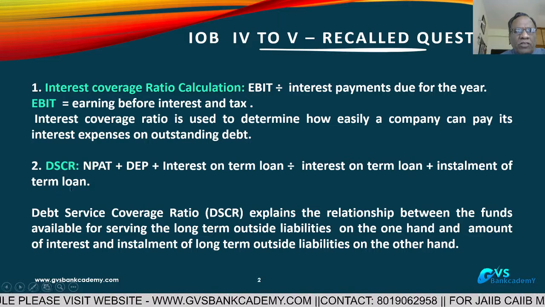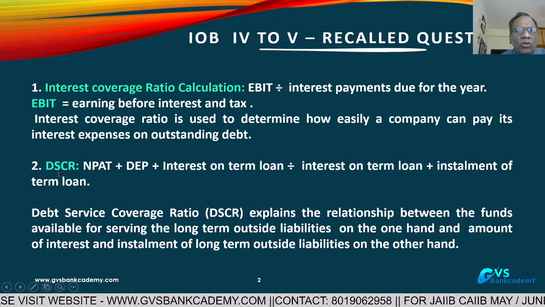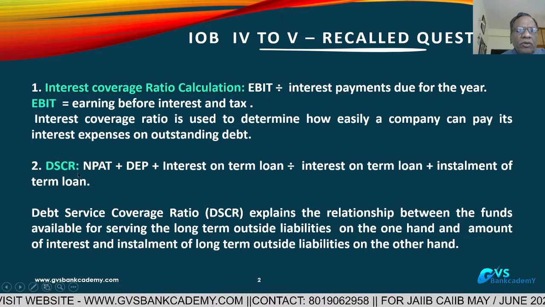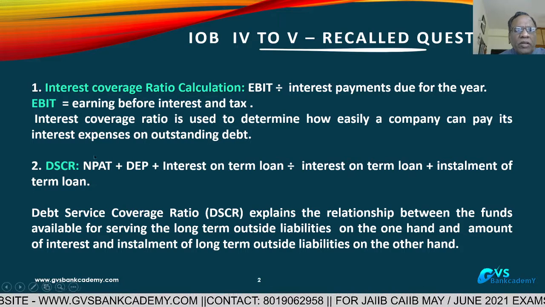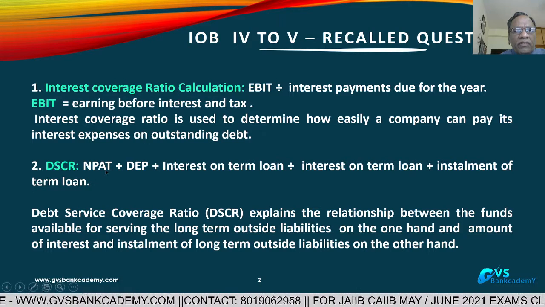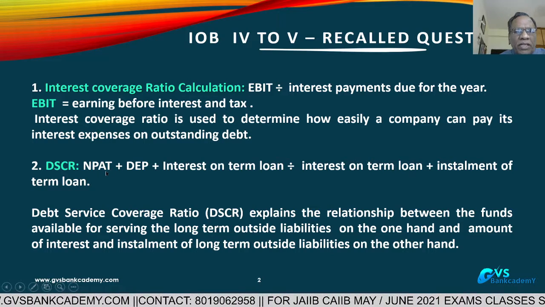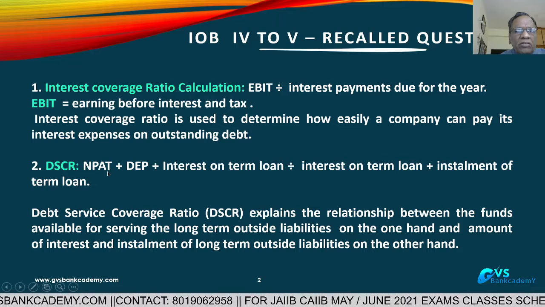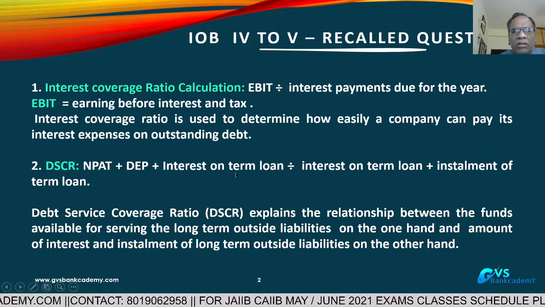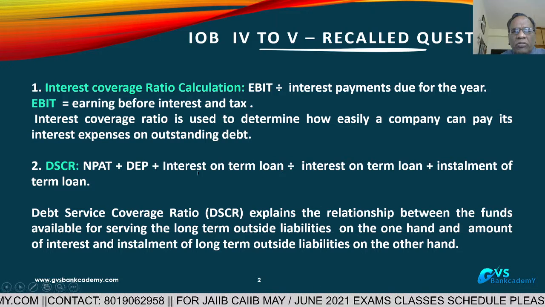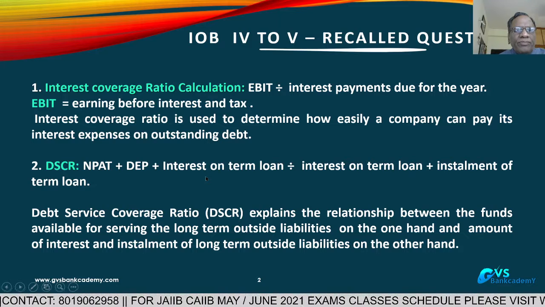Whenever we go for a project loan or term loan, each bank prescribes its own DSCR ratio, normally 1.5:1. At the time of calculation, use net profit after tax. In the examination they give the figure before tax, so before tax minus tax gives after tax, and that is what you have to take. Interest on term loan means term loan interest only; working capital interest cannot be taken into this. This is about question number 2.